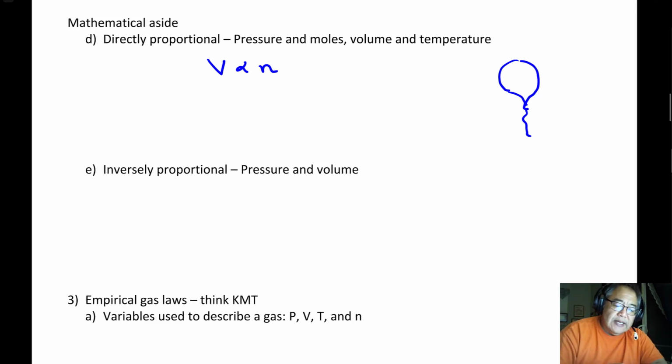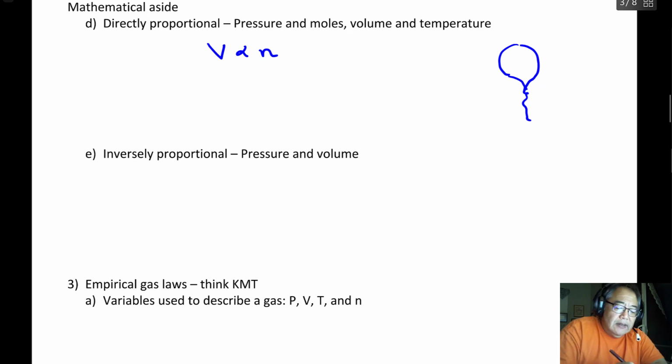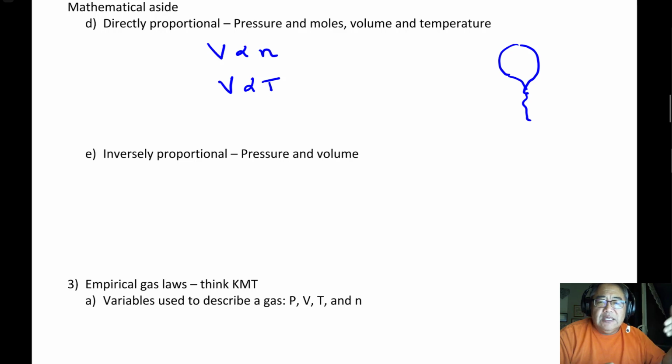Now, if I do, for example, temperature, and you think about a volume of a gas, again, same balloon, how is volume proportional to temperature? Well, most people, again, realize if you increase the temperature, the volume of the balloon will increase, and if you decrease the temperature, the volume of the balloon decreases as well. And you can make the same kind of discussions for pressures and moles and temperature and pressure. So there's a bunch of different relationships that are directly proportional.